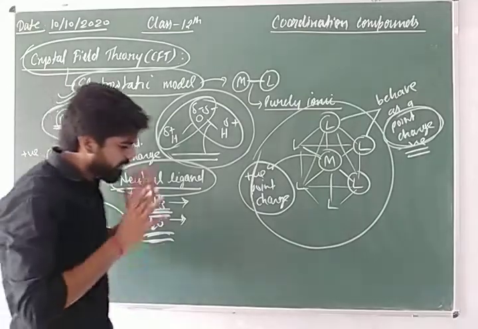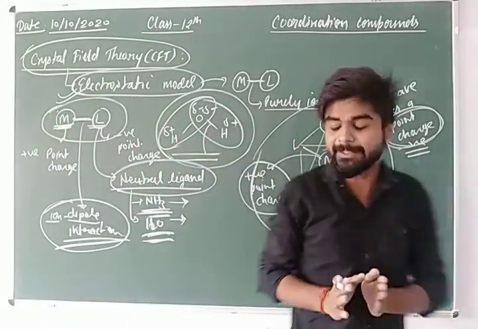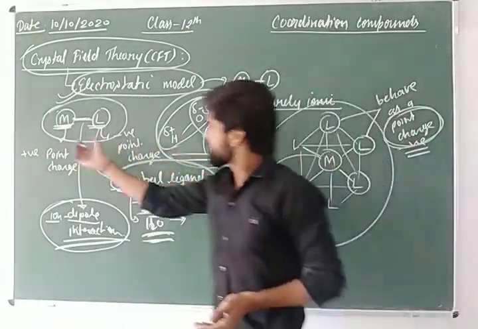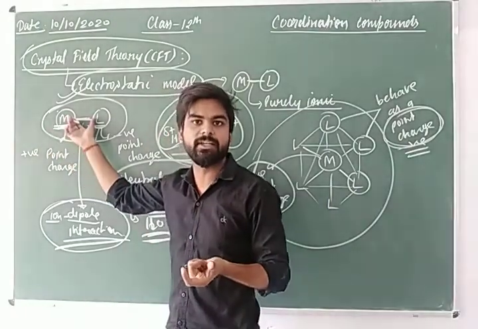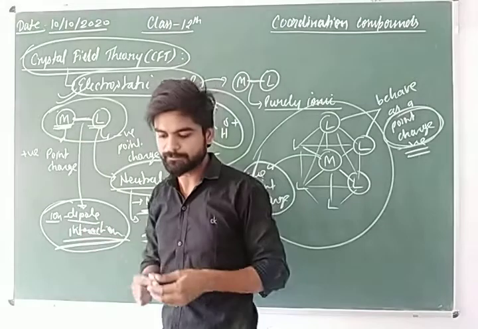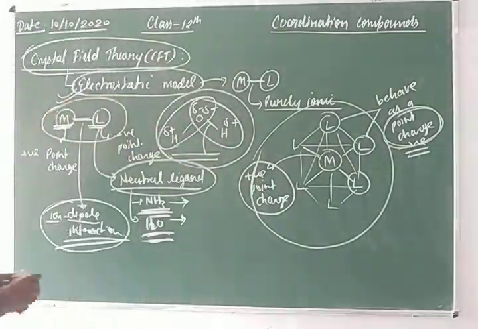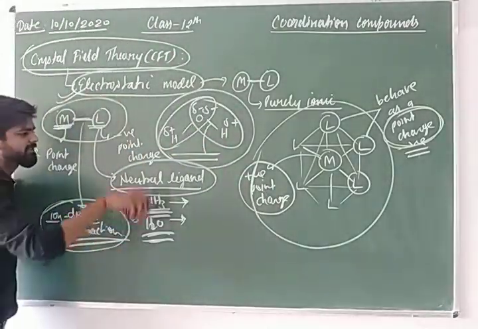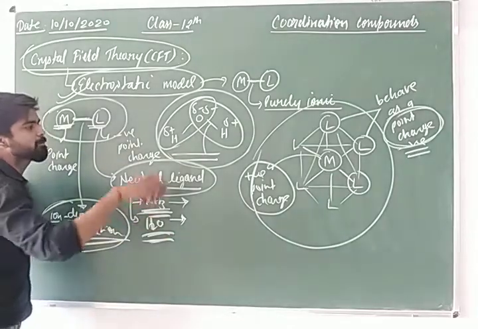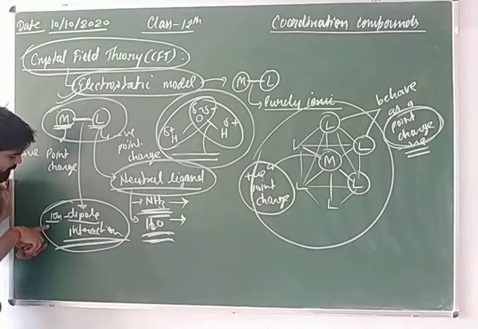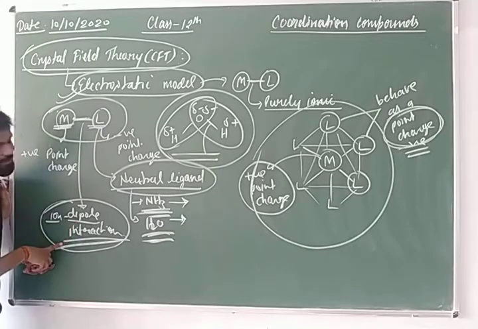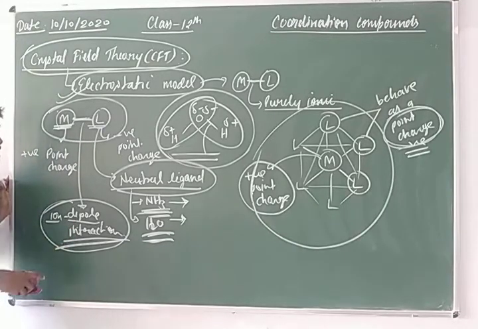So students, remember one thing: the metal behaves as a positive point charge, and the ligand behaves as a negative point charge. What about the neutral case? In the neutral case, there is a dipole. The dipole acts as a negative charge, and the interaction between them is the ion-dipole interaction. That's it.